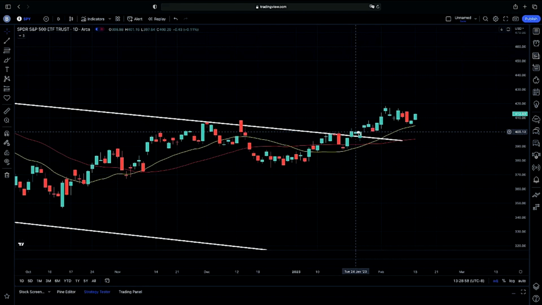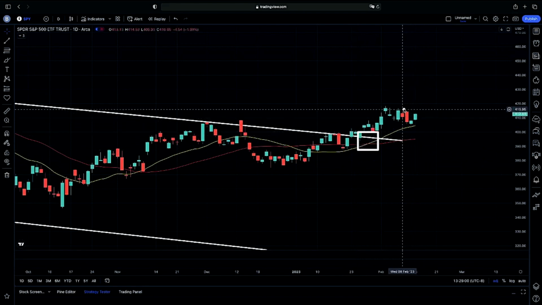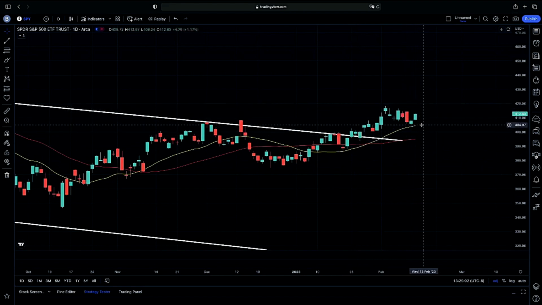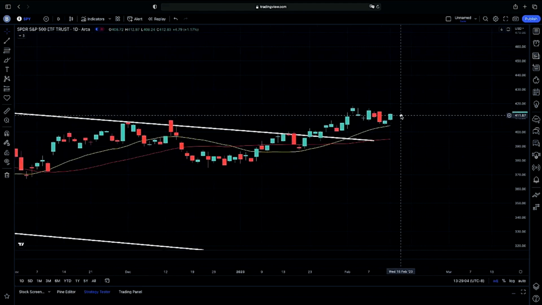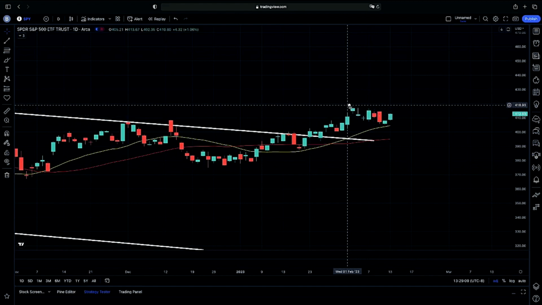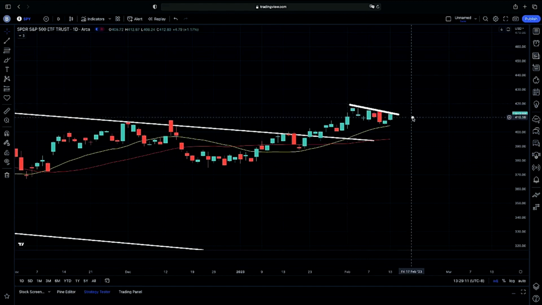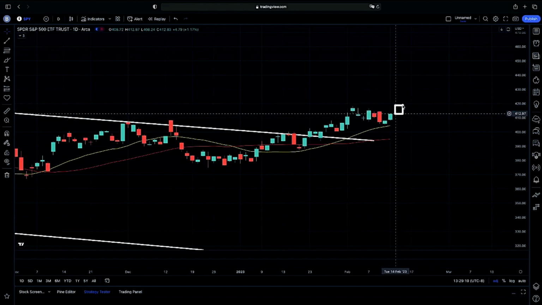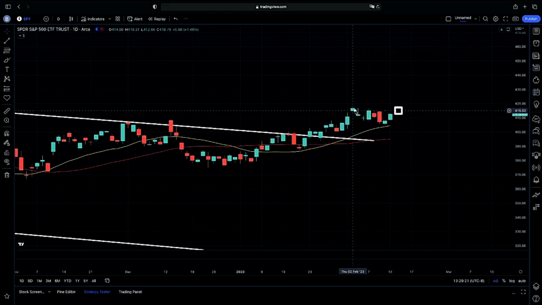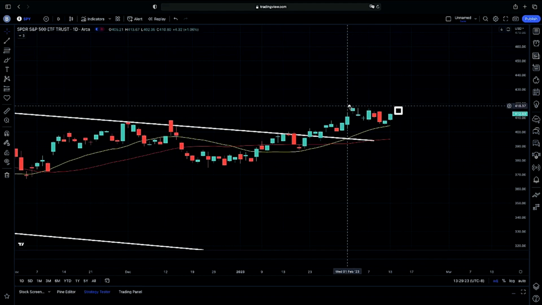As you guys can see, our 20-day crossed above our 50, and now we're looking for that bullish candle structure here. So again, leading into tomorrow's CPI, there are two outcomes that can happen. We have an increase in CPI, we possibly have a rejection on the up end of our trend line here, or we possibly do continue on above that upper trend line, and then our next resistance would be here, again, our prior here at 418.